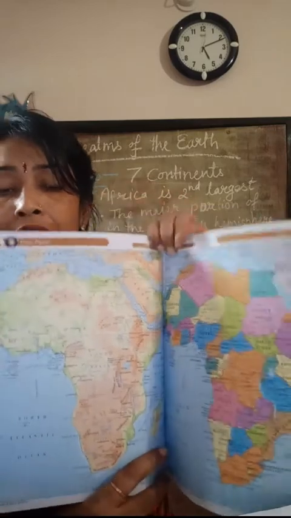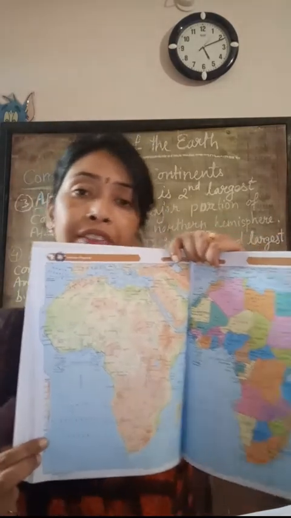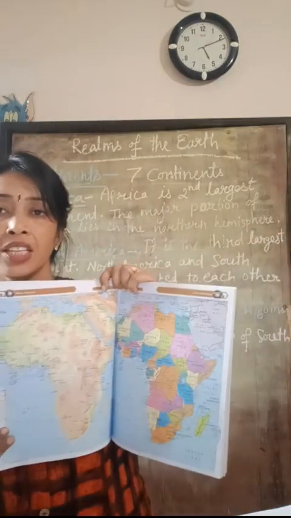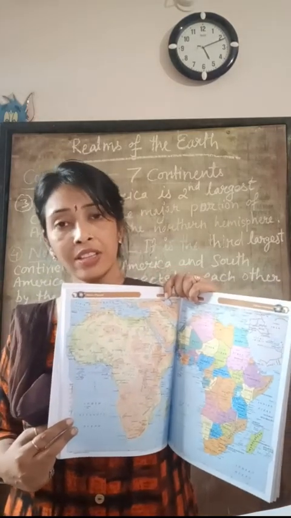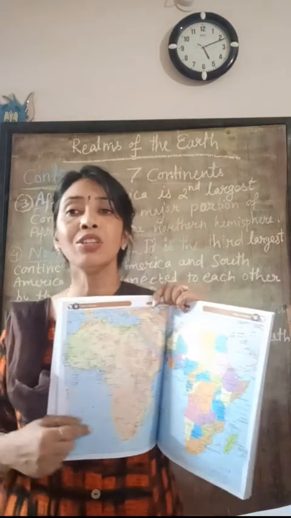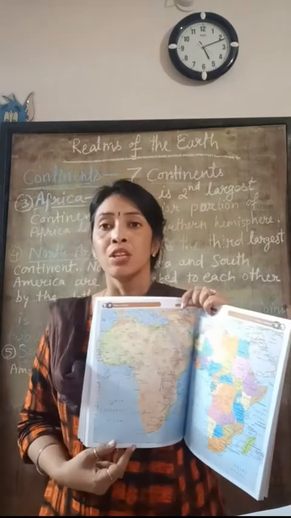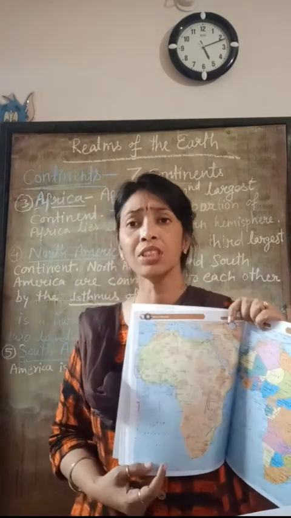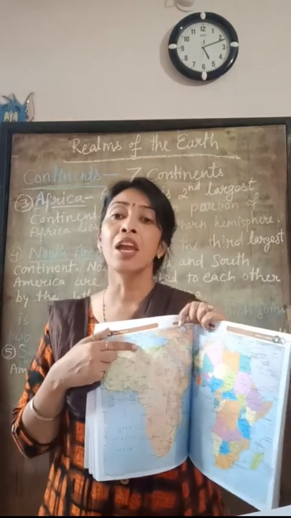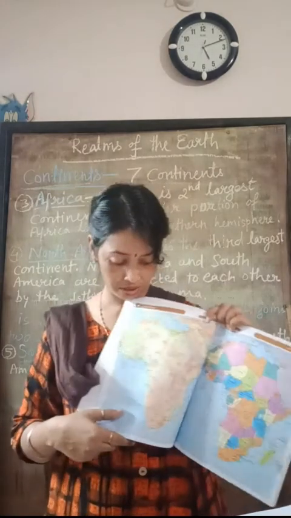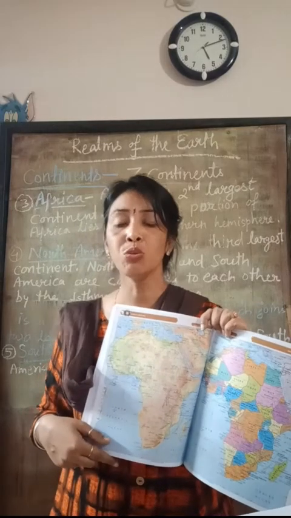In this atlas, this map is about Africa. Africa is the second largest continent on Earth, and it covers 20% of the Earth's total land area. A large part of Africa lies in the northern hemisphere, and the equator, Tropic of Cancer, and Tropic of Capricorn pass through Africa.